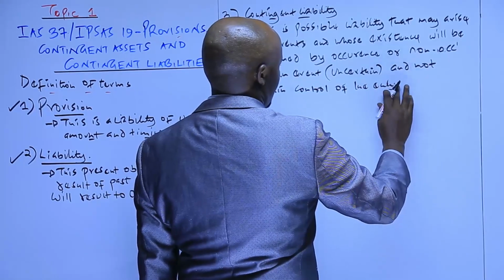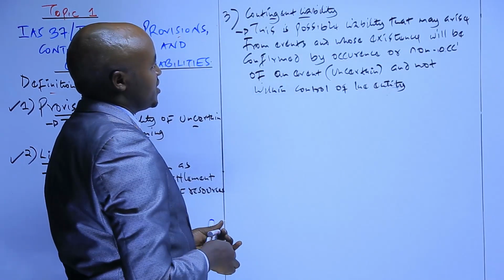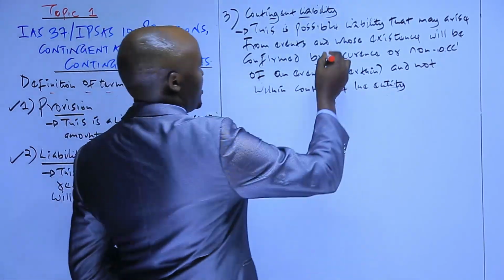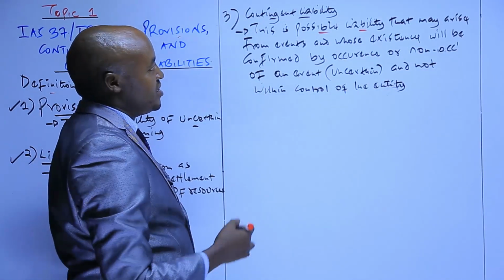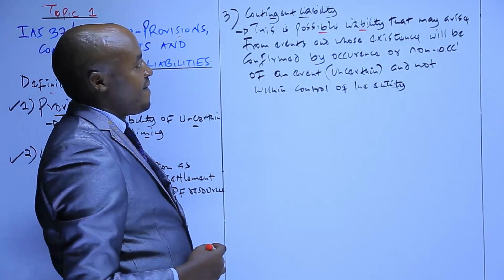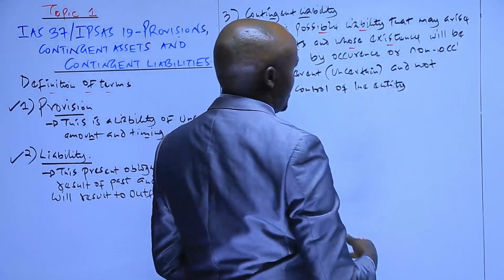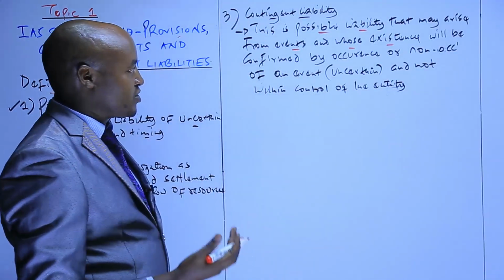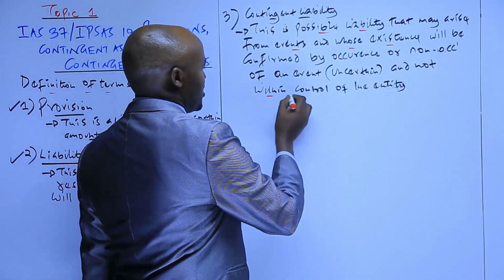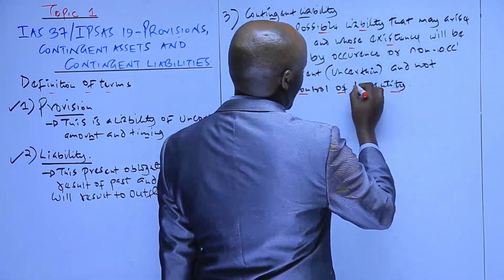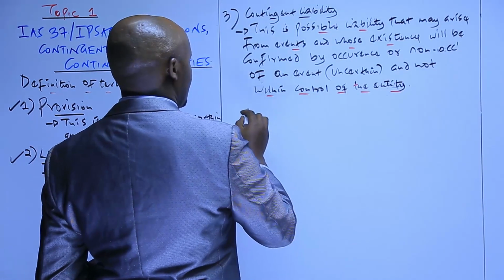So the key term here is that this has to be a possible liability. A possible liability is a liability which may or may not arise in the future. It will be confirmed by the occurrence or non-occurrence of an event, and that particular event is not within the control of the entity. So that's how we define a contingent liability.